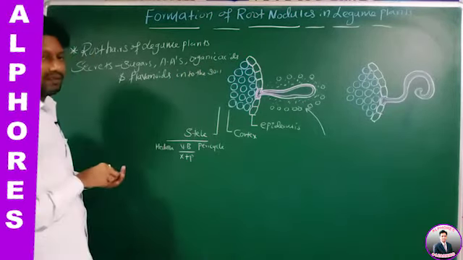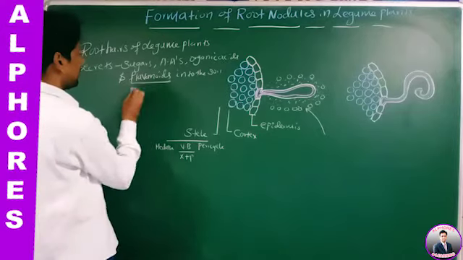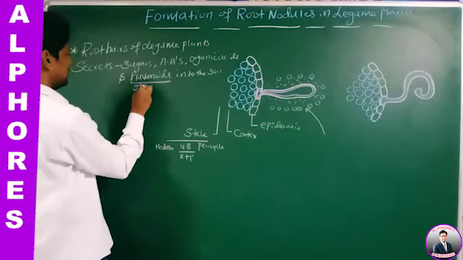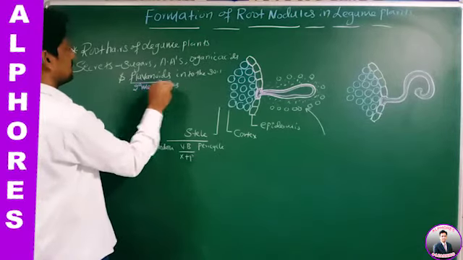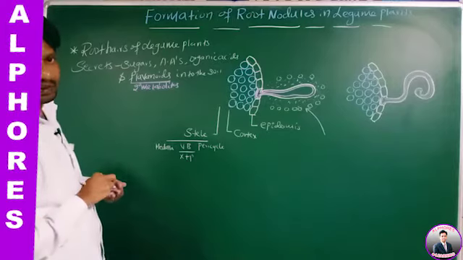Sir, what are flavonoids? In first year we read that these flavonoids are secondary metabolites. Yes or no? They are secondary metabolites.